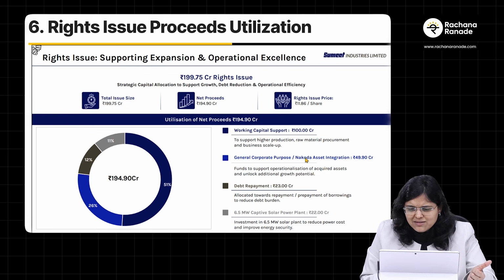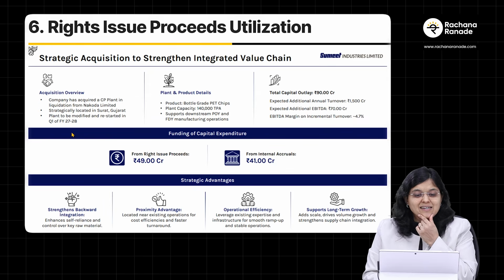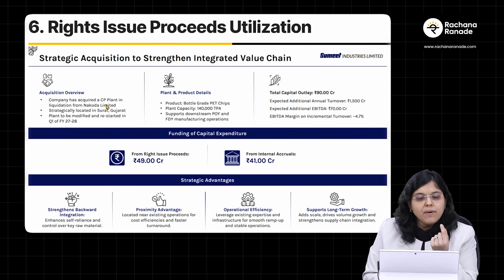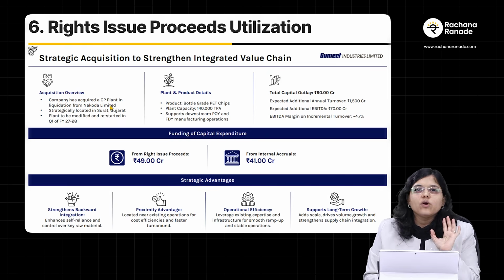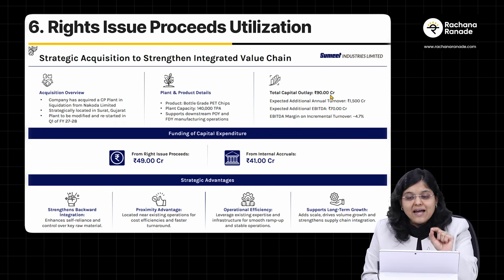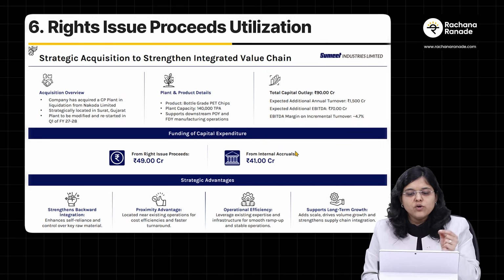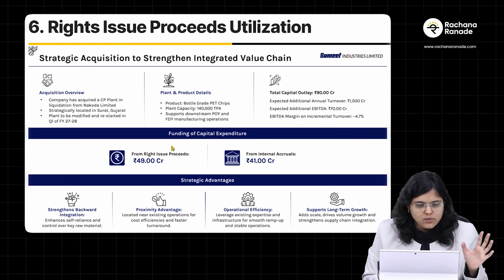Now, the last point is about this Nakoda asset integration, which is 49.9 crore. Now, what is this all about? For that, have a look at this. You can see that they have acquired a plant, called a CP plant, in liquidation from Nakoda Limited. Okay. Now, have they acquired it at 49 crores? No. The total outlay is 90 crores. Out of this 90 crores, 49 crores will be funded from the rights issue, and 41 crores is going to be funded from the internal accruals, right?